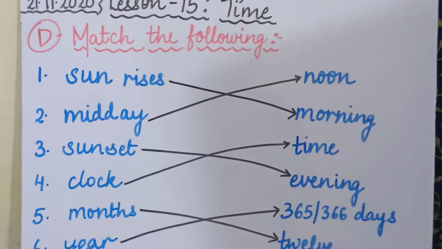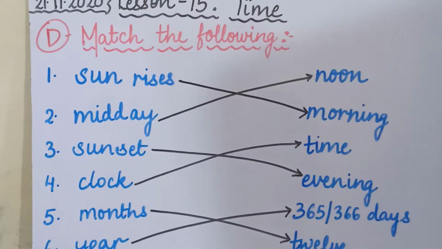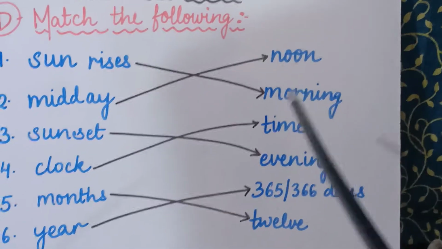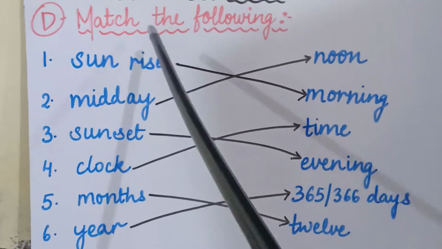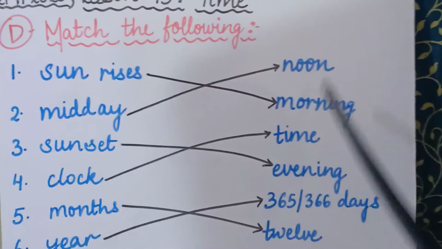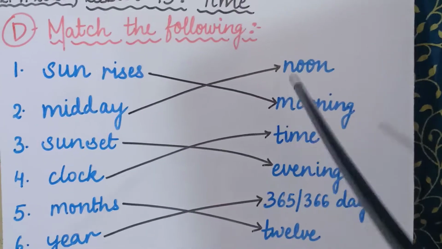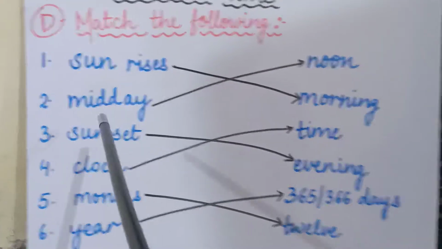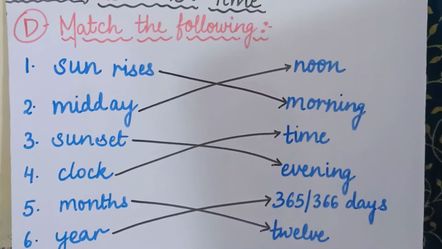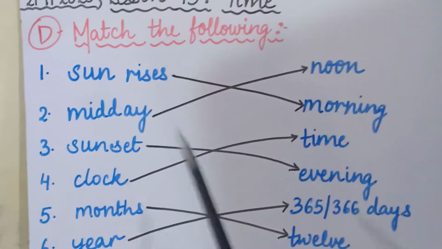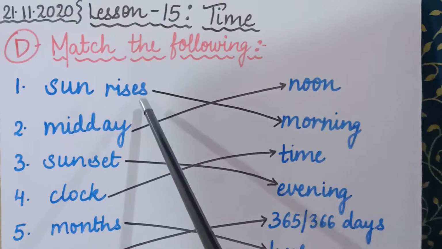Make sure that in match the following there are two columns, column A and column B. In column A we write the words, and in column B we write the words, but they are all jumbled, so we have to match them with the correct answers. We have to match side A with their correct answers. Is that clear? So starting with the match the following topic, children, first one is sun rises.